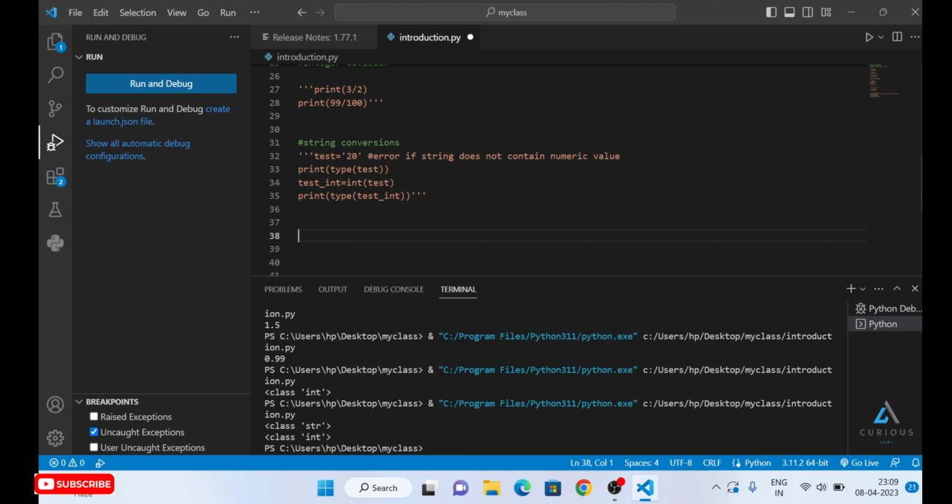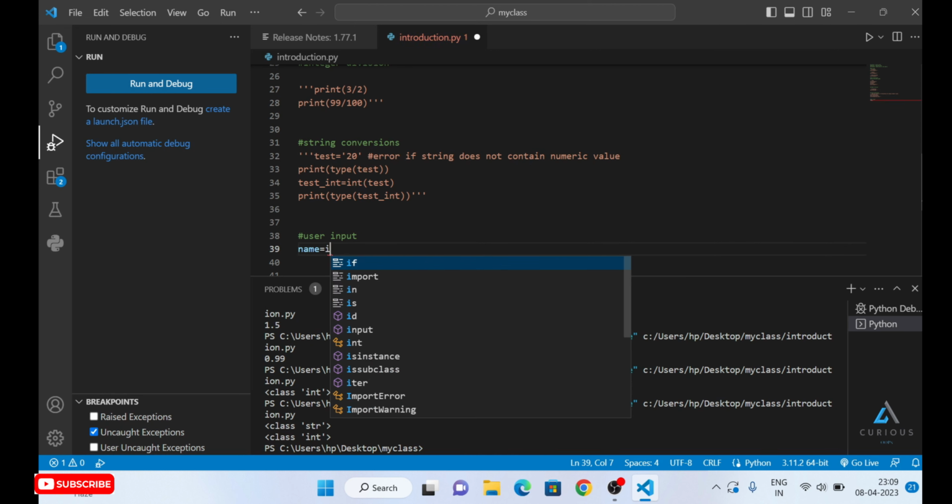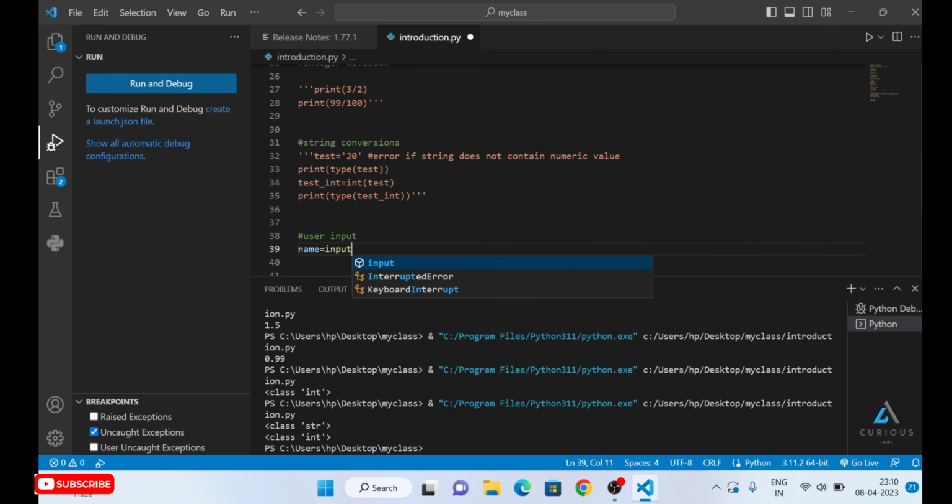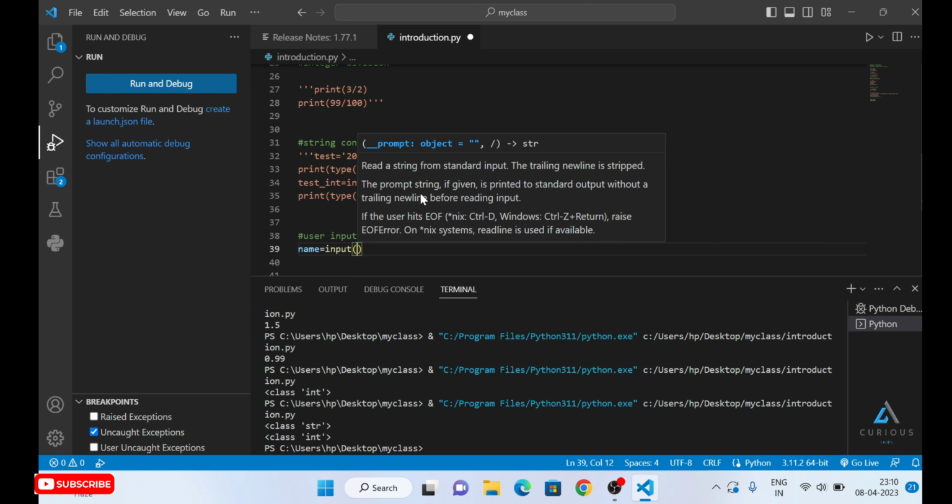For example, what we are going to see here is user input. How are we taking user input? For example, I've taken a variable, name is equal to input.